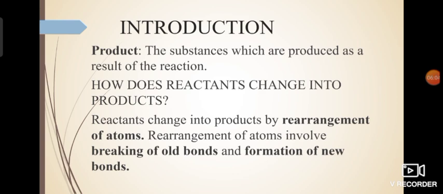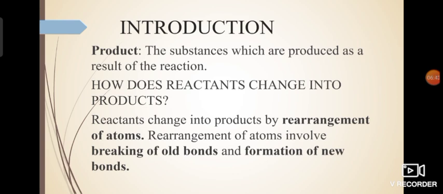Earlier, the carbon atom was not at all closely or chemically bonded to oxygen. Carbon was separate and two oxygen atoms were chemically bonded to form an oxygen molecule. So this is what the situation was. And after the reaction, one carbon atom is chemically bonded to two oxygen atoms, and this results in the formation of carbon dioxide. So the atoms or all the elements taking part in the reaction get arranged in a different manner, and this results in the formation of products.